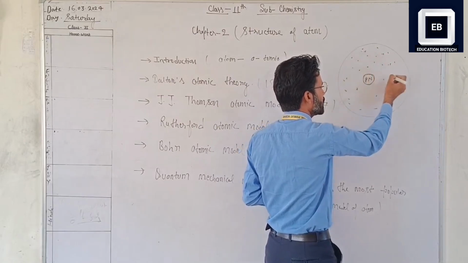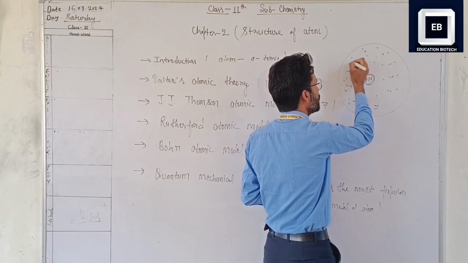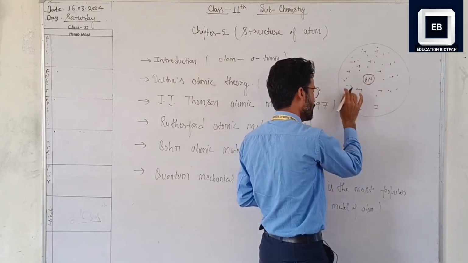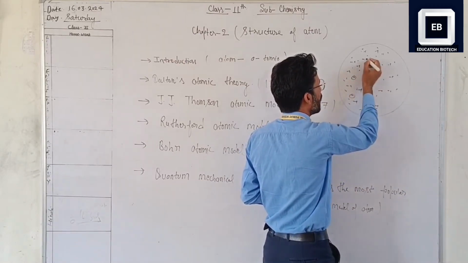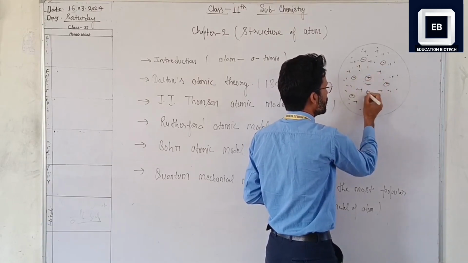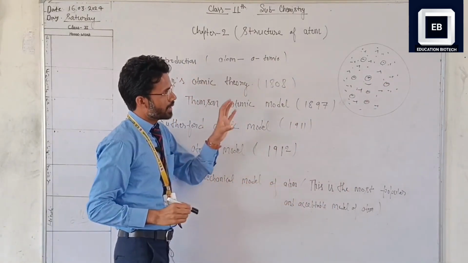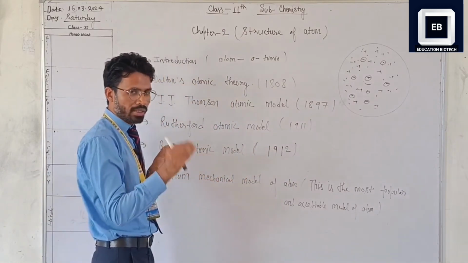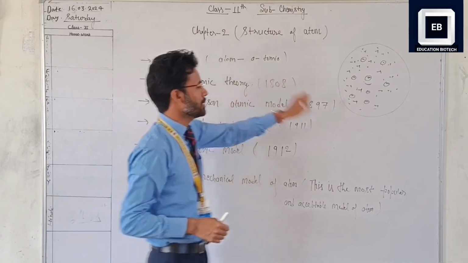If you compare this model with the atom, it is also spherical, and this is the positive part according to J.J. Thomson. He compared the positive part with the red pulp, and in that positive sphere small particles like seeds exist. That is the electron, compared with the seed. The red pulp is compared with the positive sphere.